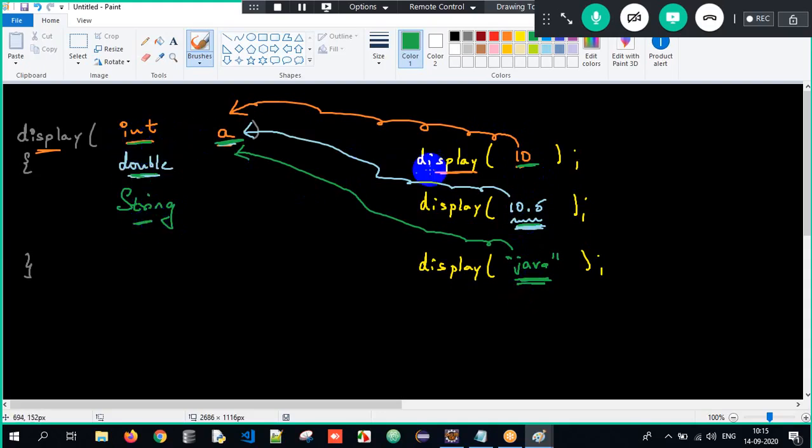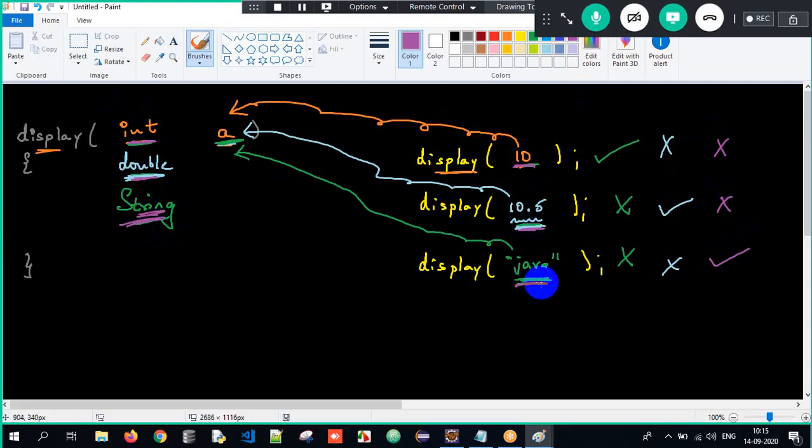If it is int, I can only pass 10; 10.5 and Java are not allowed. If I write double, only 10.5 is allowed. If I write String, only Java is allowed. Got the clarity now?